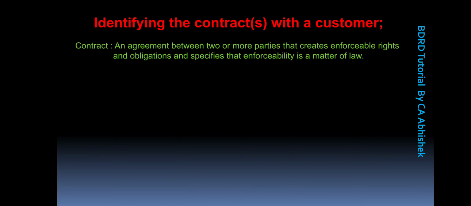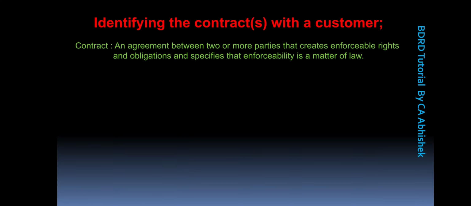A contract is an agreement between 2 or more parties that creates enforceable rights. Enforceable rights means that a certain party has certain rights over the other party while entering into the agreement.